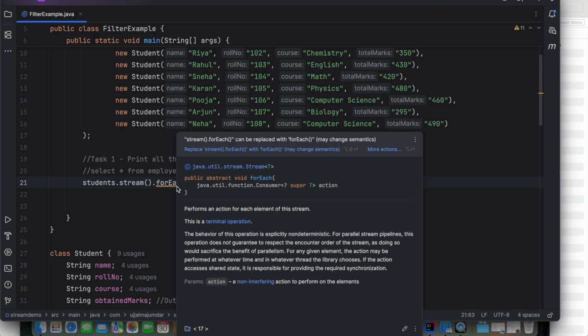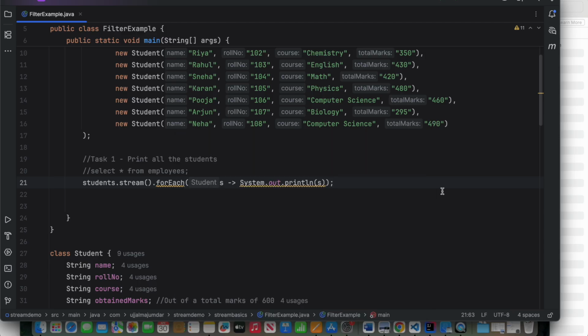If you see here, forEach takes a Consumer. This is a built-in lambda function. We will see some more built-in lambda functions. Consumer is a lambda function that takes one argument, but it doesn't return anything. It just consumes.